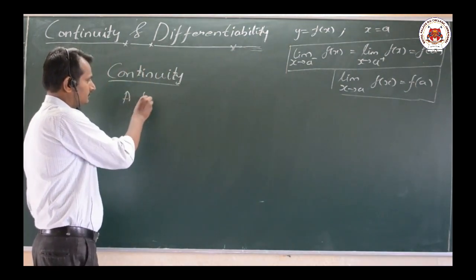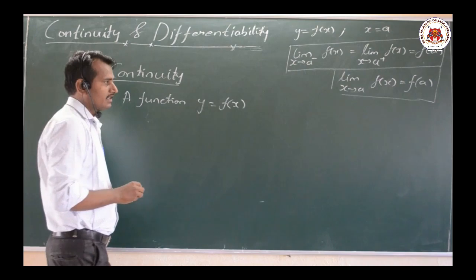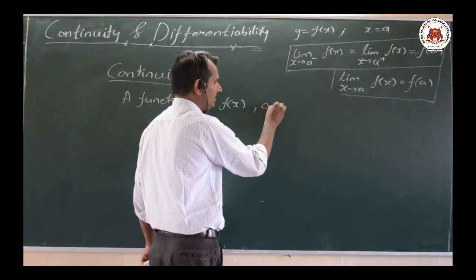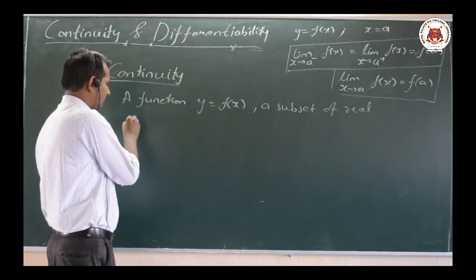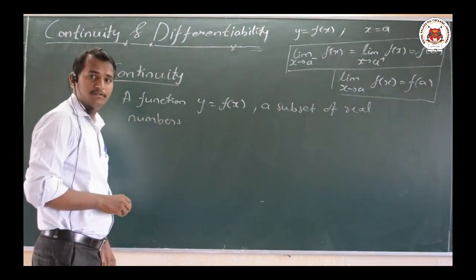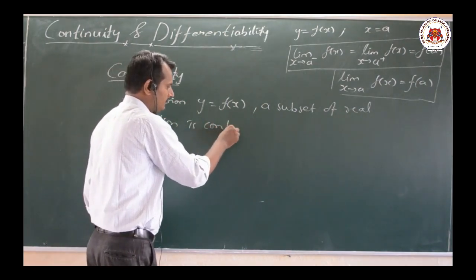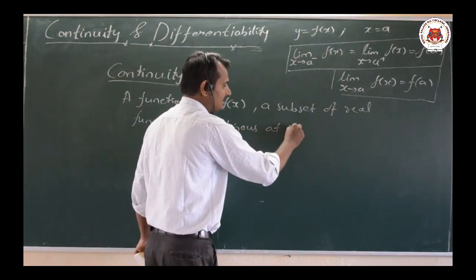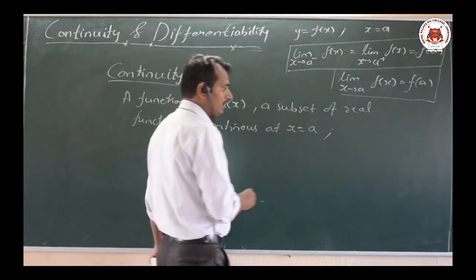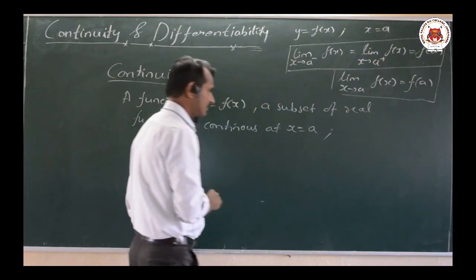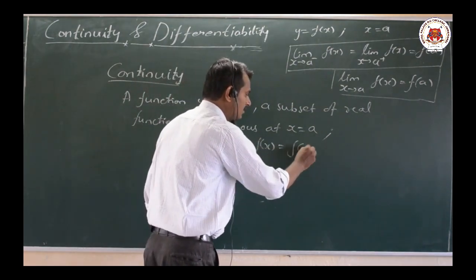A function y equal to f of x, a real function on a subset of the real numbers, is said to be continuous at x equal to a, where a is in the domain of this real function, if the limit as x tends to a of f of x equals f of a.